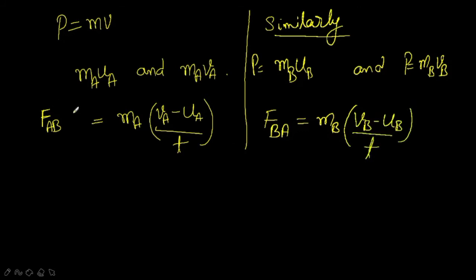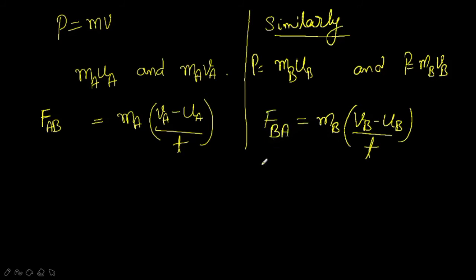Clear? So now this is the rate of change of momentum for the initial velocity and final velocity of ball A, that is the force exerted by ball A on ball B. And here this is the initial momentum of ball B, this is the final momentum of ball B, and this is the equation for the rate of change of momentum, that is the force exerted by ball B on ball A.